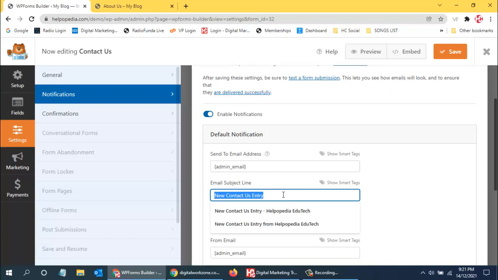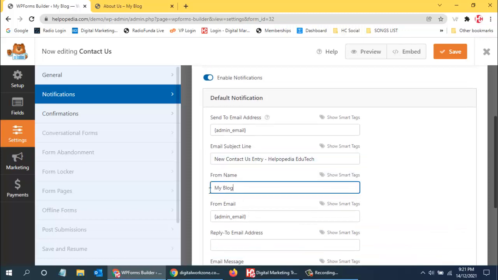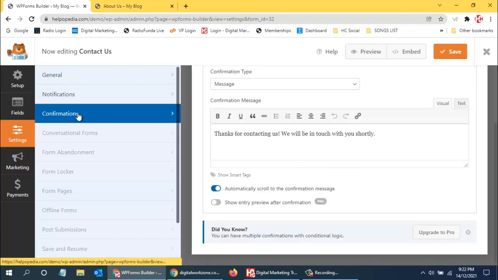So I can use a new contact us entry Helpopedia, so I can just use this. And from name I can use this, okay. So the rest of the things I don't need to change anything, so I can just click on save. And then I can see confirmation over here. So this is the confirmation that people will get.